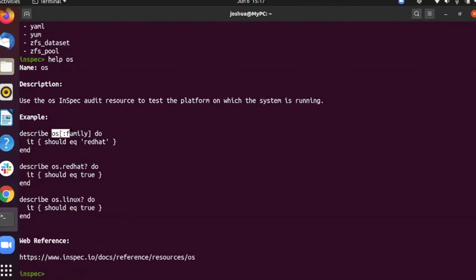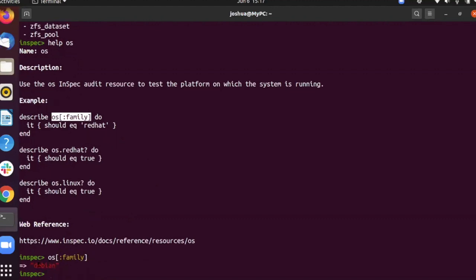I'm going to execute this command, so I will just copy and paste this one. It shows the output that I am currently running a Debian family. Since I am running Ubuntu, it shows as Debian. So this will be useful when we run the compliance on a specific platform.